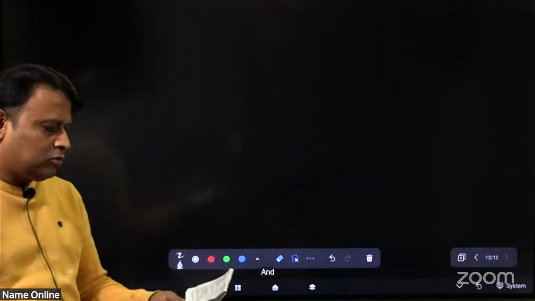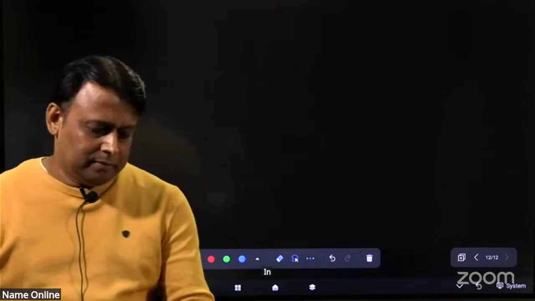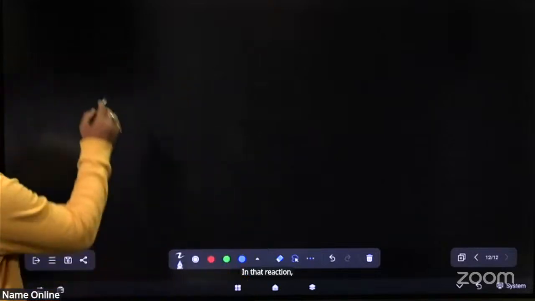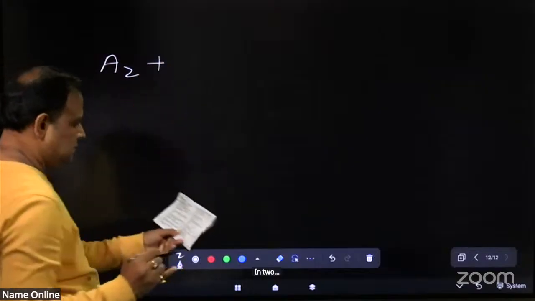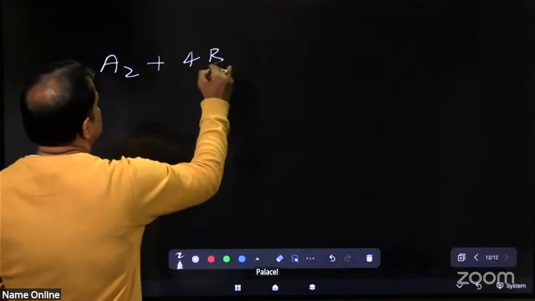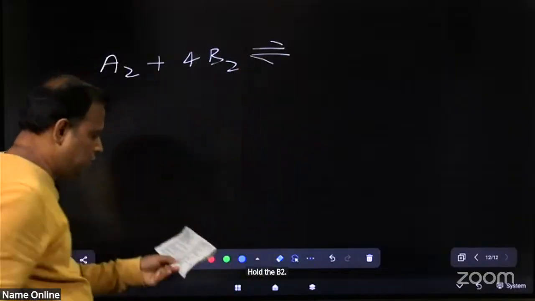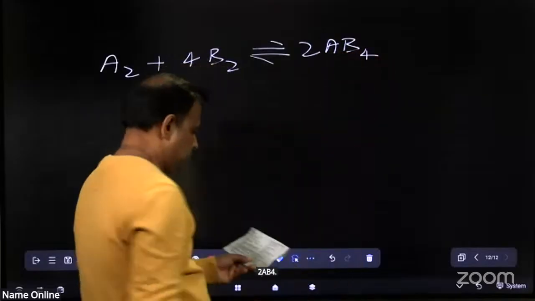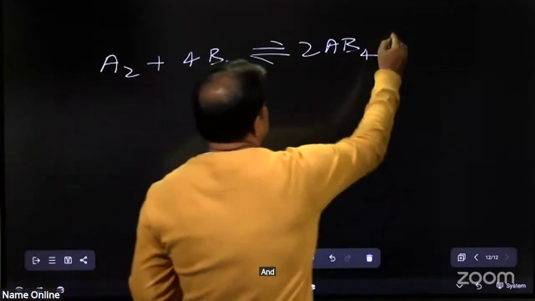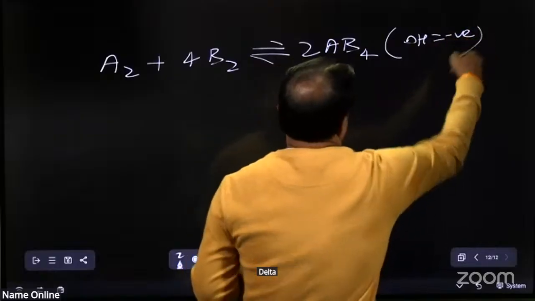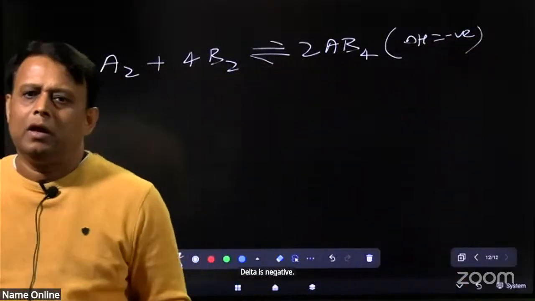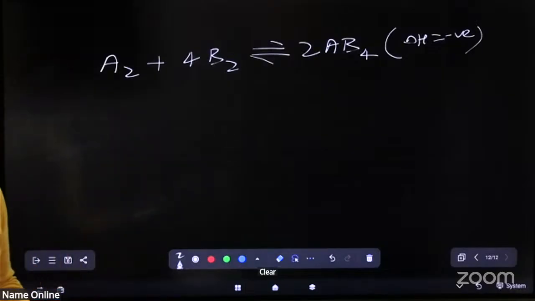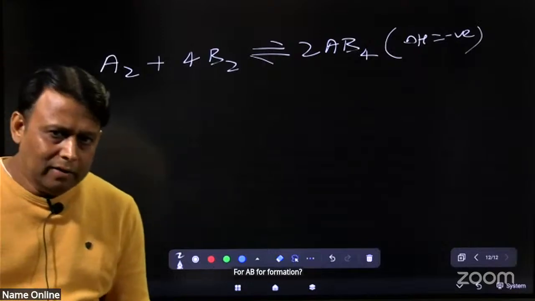Question number 60 is: in the reaction A2 plus 4B2 converts into 2AB4, and delta H is negative. Delta H is negative. Clear? Listen. What will be the favorable condition for AB4 formation? Clear? Listen.